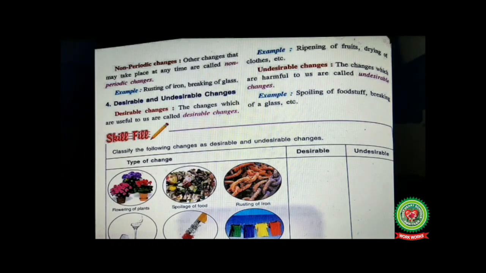Next, undesirable changes. The changes which are harmful to us, that are not useful to us, they are called undesirable changes. Example here is spoiling of foodstuff. It causes food poisoning. It is not useful to us. It is harmful to us. So it is an undesirable change. Breaking of a glass. Do we need a glass to break? No. So it is an undesirable change.